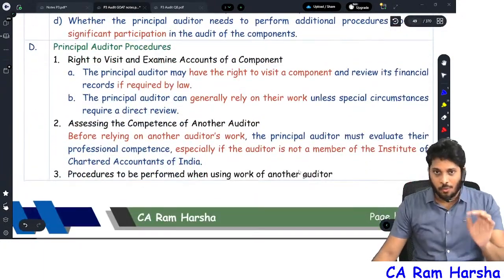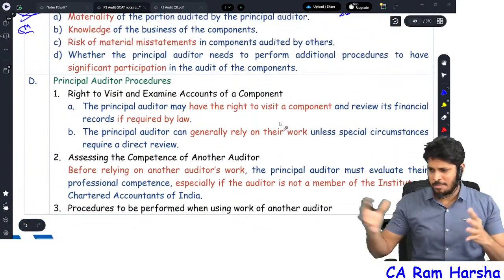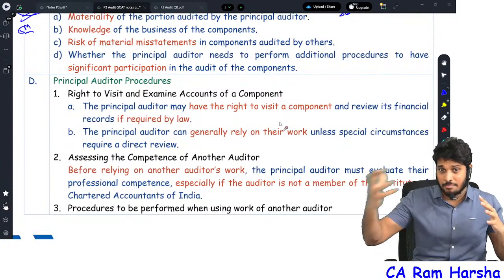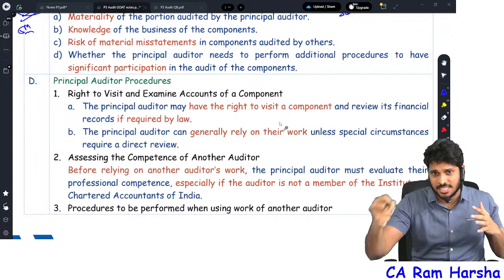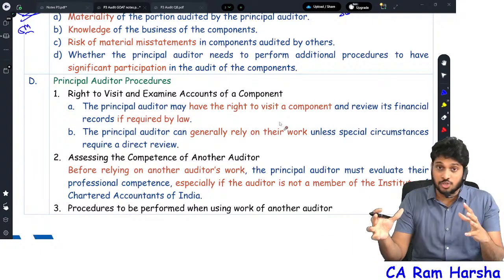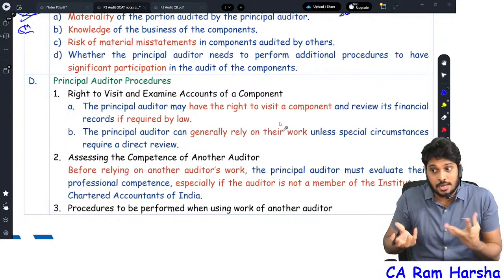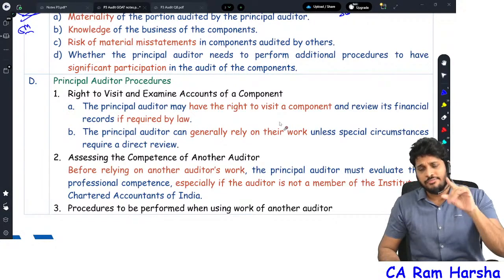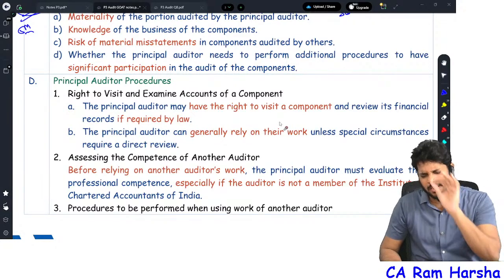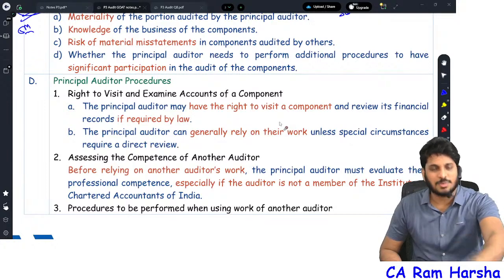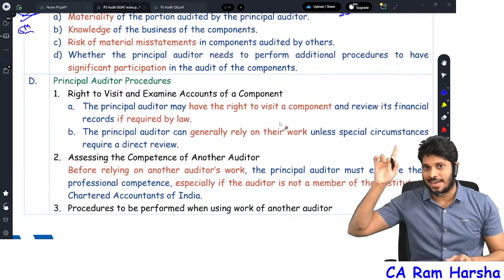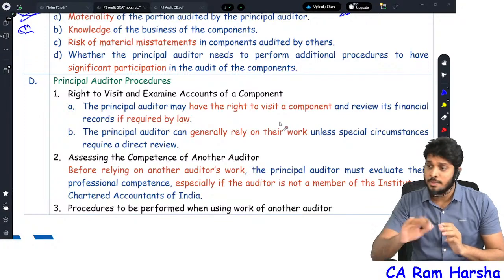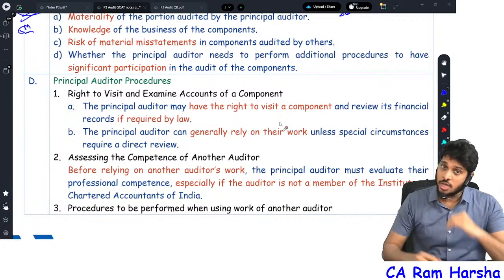Further, once you understood that I am auditing a material, major portion, our holding company, where major business and major financial transactions are happening, your audit of the holding company implies that a significant audit is being performed by you. If you took this kind of conclusion, you accept as a principal auditor subject to SQC guidelines. In SQC there are other procedures for acceptance and continuation of client relationship. So after verifying those guidelines, you can accept it.